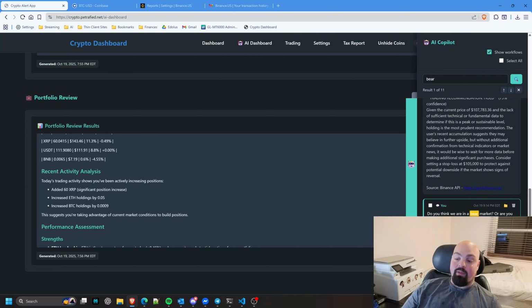But it's going to do the same thing. It's going to take my prompt. It's going to have access to Brave Search or DuckDuckGo. It's going to have access to my portfolio. It's going to have access to my transaction history, and it's going to be able to use all that as context to provide me a reasonable response with some context of my portfolio and transactions, not just blah blah blah.